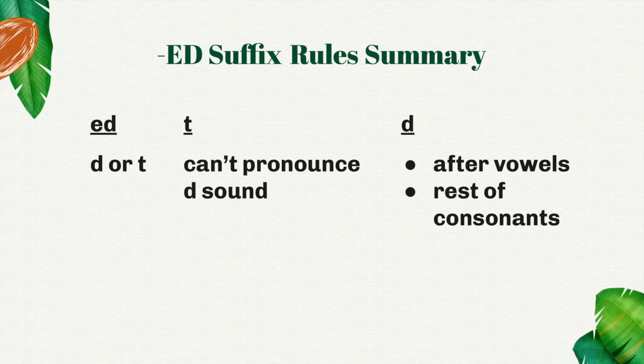It may seem like it's hard to remember all these rules. So the first one you need to remember is that if the root ends in a D or a T, pronounce this suffix as ed. If the root ends in a letter where it's hard to pronounce the sound of D, pronounce it as a T. And then after all vowels and all the other consonants where you can pronounce the letter D easily, pronounce it as D.